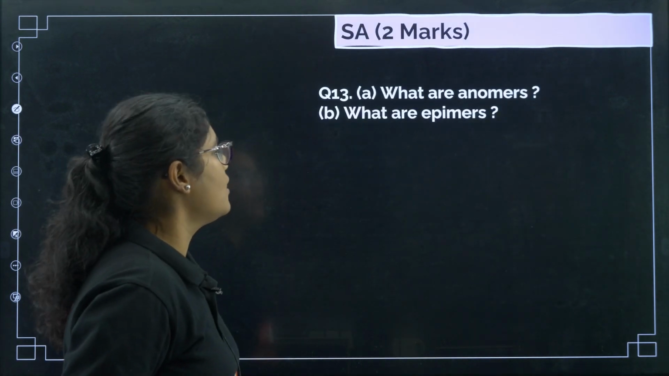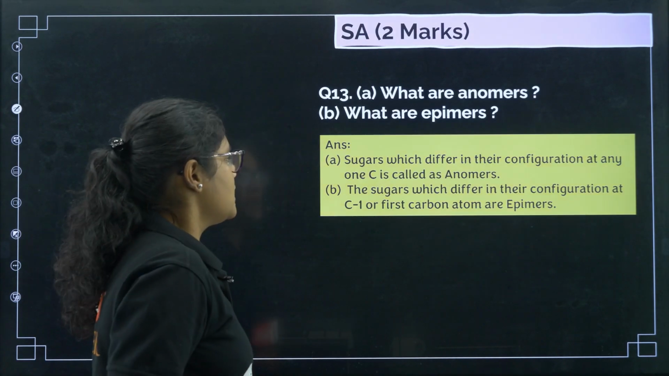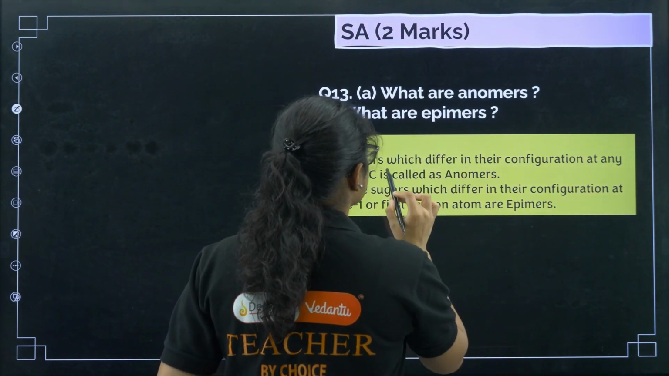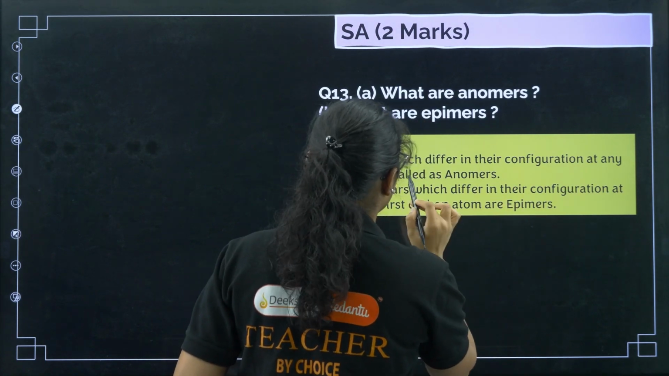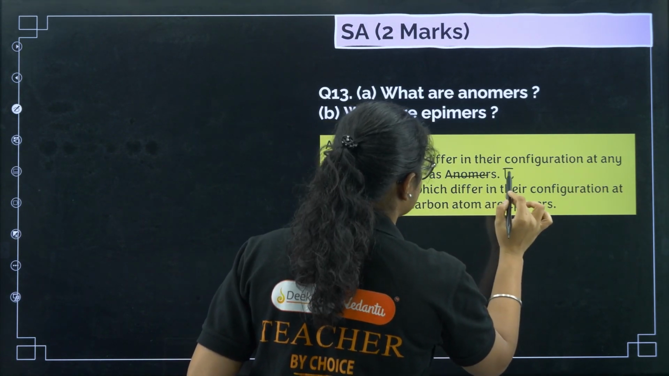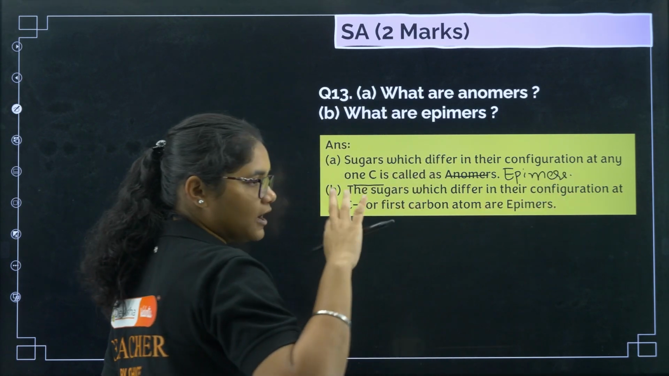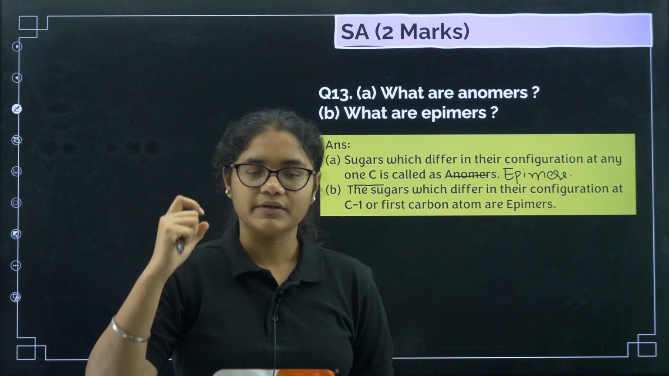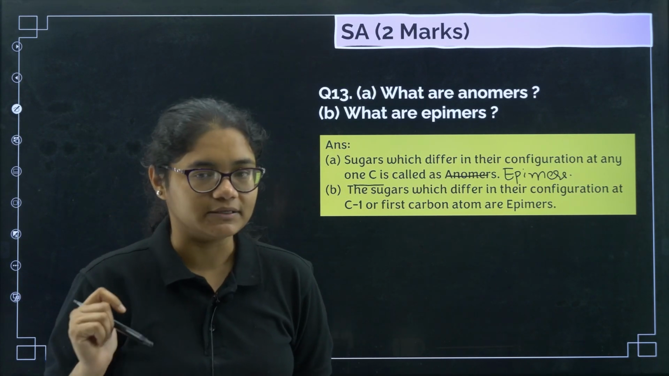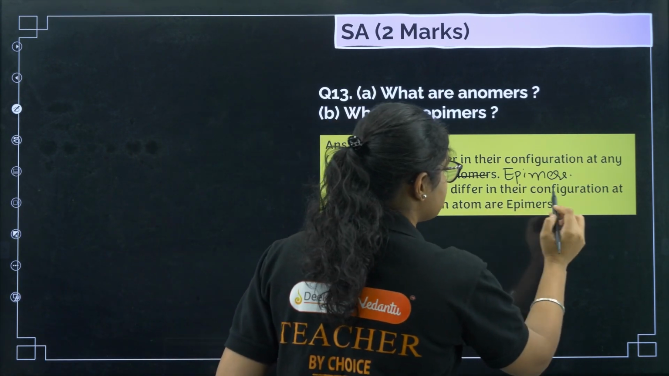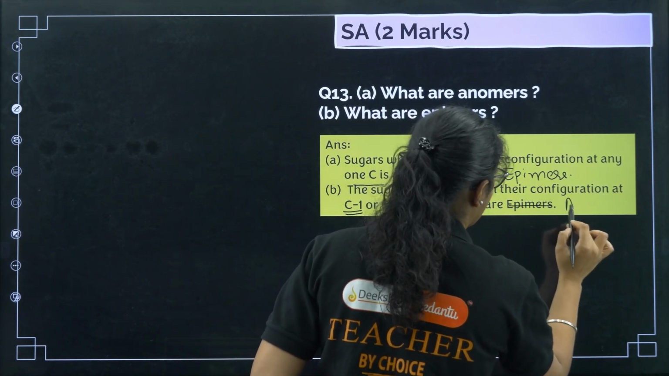Next question: what are anomers and what are epimers? Sugars which differ in their configuration at any one carbon are called epimers. Here, a small mistake. Suppose there are 6 carbons in a glucose molecule, and they differ in only 1 carbon. That is called epimers. Next, the sugars which differ in their configuration at C1, or the first carbon, are called anomers.